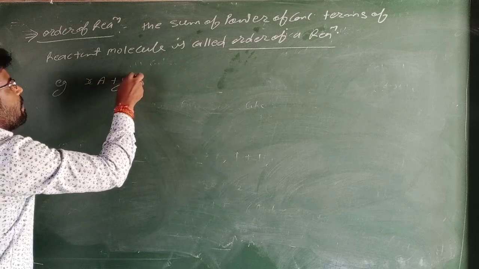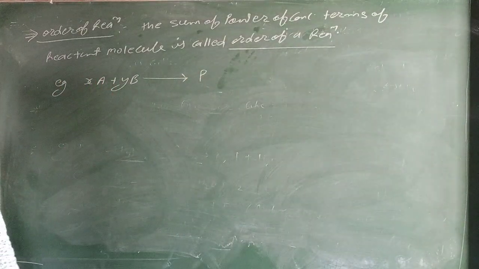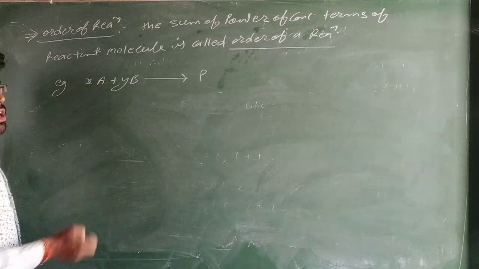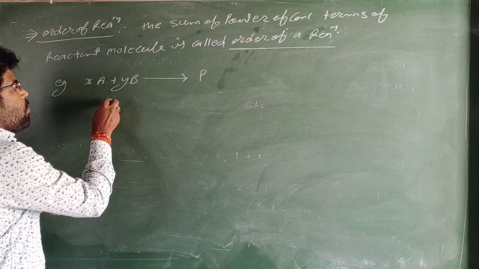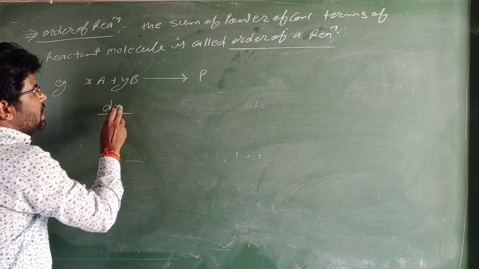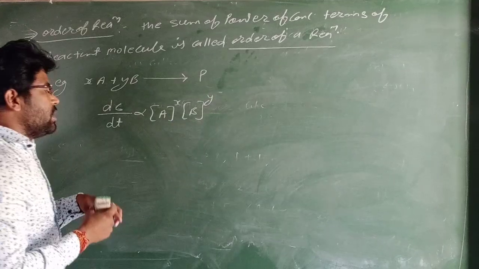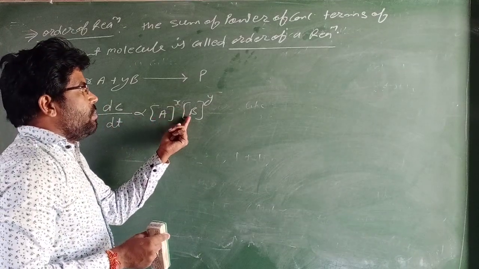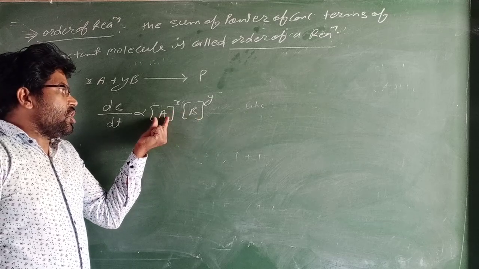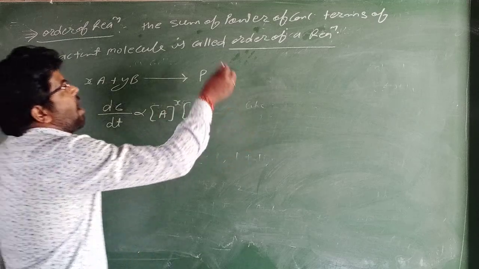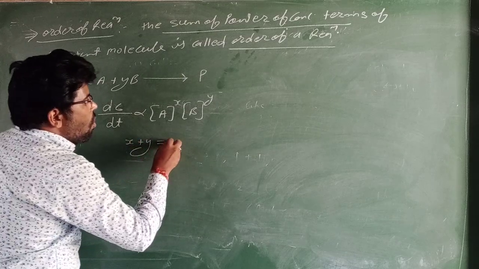xA plus yB are converted into product. According to the law of mass action, the rate of a chemical reaction is proportional to the concentration terms. dC upon dt is proportional to A की power x and B की power y, where A is the concentration of A and B is the concentration of B. The sum of the powers of the concentration terms means x plus y. x plus y is equal to the order of the reaction.